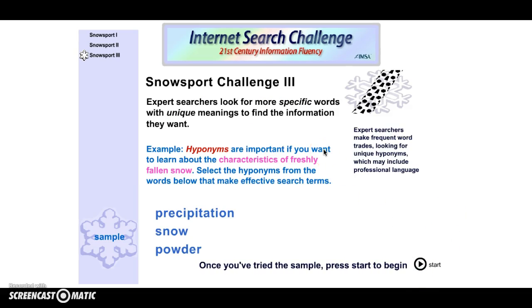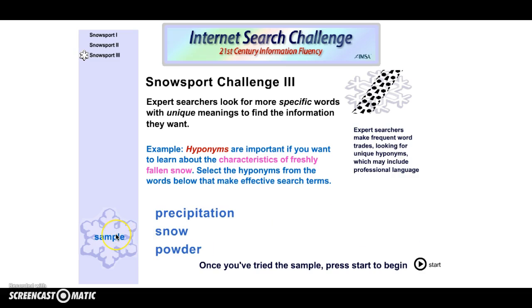Now, we are in Snow Sport 3, and this says expert searchers look for more specific words with unique meanings to find the information they want. So, for example, hyponyms are important if you want to learn about the characteristics of freshly fallen snow. Select the hyponym for the word below that will make effective search terms.